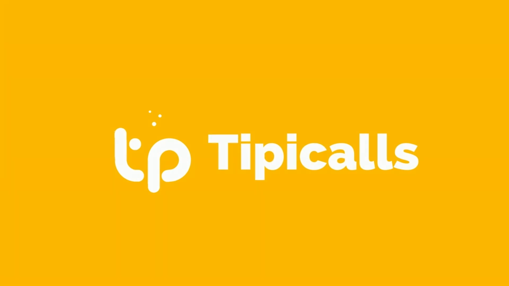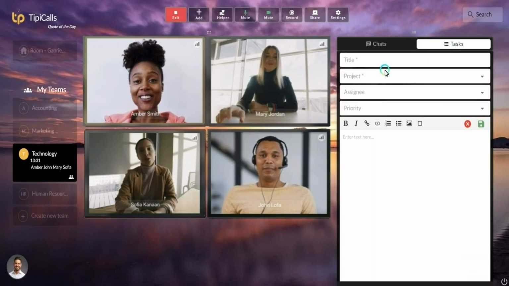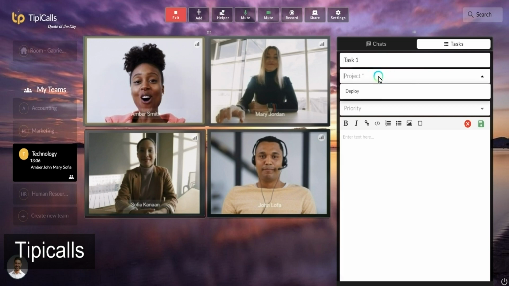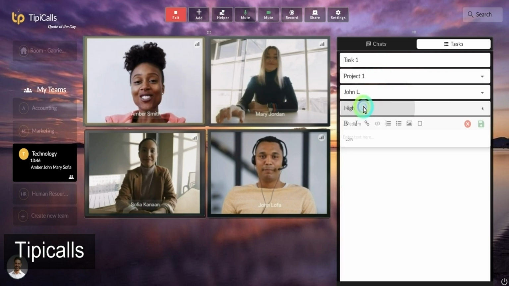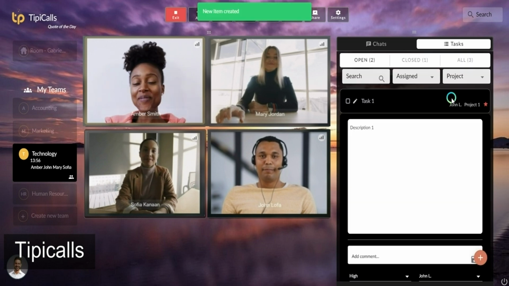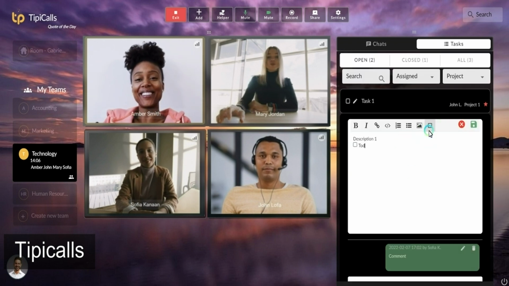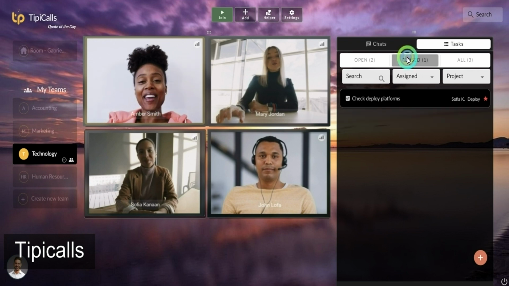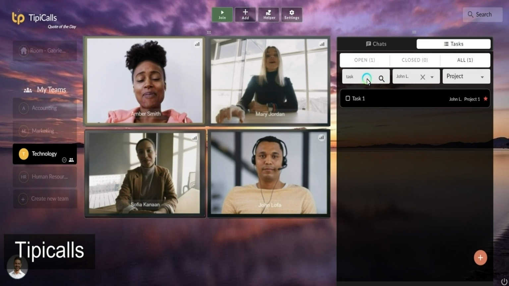Typicals is an all-in-one solution with meetings, tasks, and notes. You can create tasks for each thing. You can enter the title, separate them by project, assign it to someone, put a priority, add checkboxes and images, and put comments in the task. Also, you can edit the task description easily. You can filter the tasks by open, closed, assigned, project, or by name.